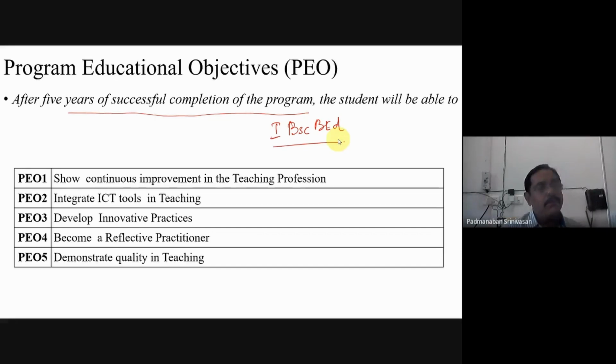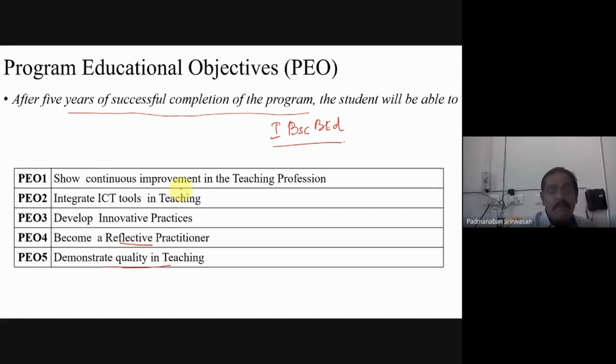See, my teaching as a teacher starting my profession is different from what I am doing now, because I have taken from the reflections of my own students. They will tell me, if you teach like this, it will be better, sir. Or otherwise, we will be telling how to teach. That itself made me better at presenting and communicating. So becoming a reflective teacher means our own reflection upon our teaching process, and demonstrating quality in teaching.